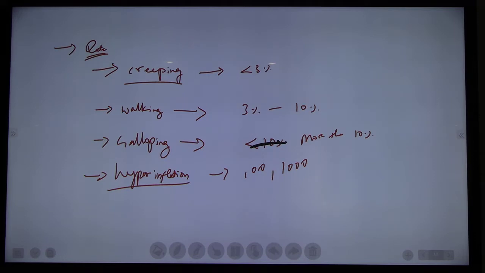Does any country face this hyperinflation? Yes. During the Second World War, Germany's inflation ranged up to 24,000% to 36,000%. In recent time, in 2018 and 19, Venezuela witnessed 2 million% inflation.